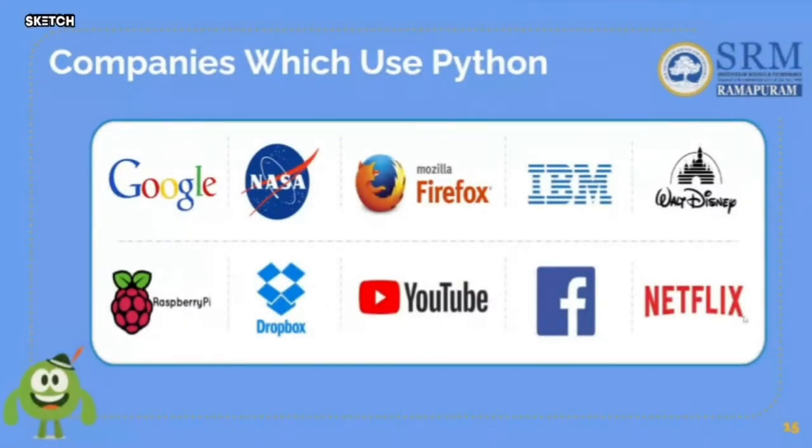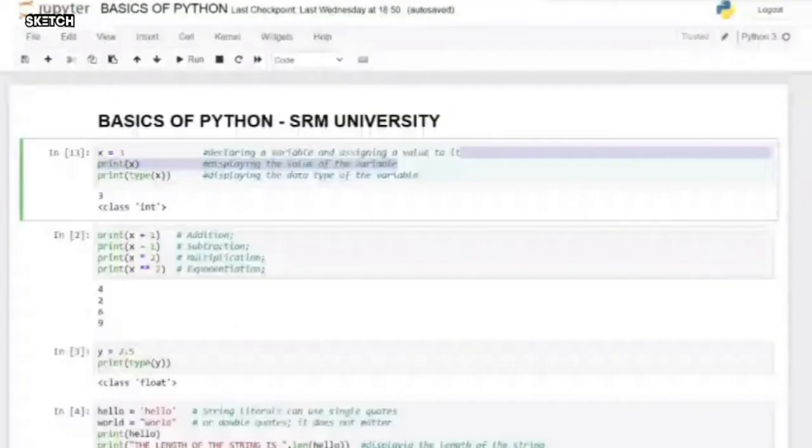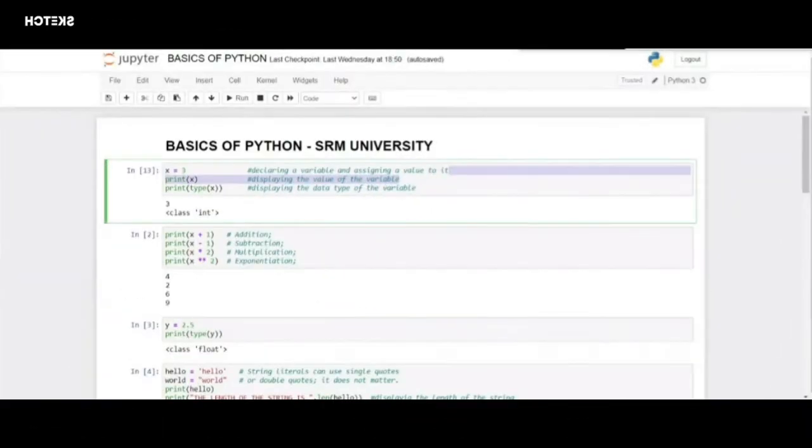Okay, now let's go on to our practical session. I'll be showing whatever I have shown in the slides in a practical mode. So here, as you can see, these hashtags are called comments, as I've shown in the slide. These are the things I was talking about.